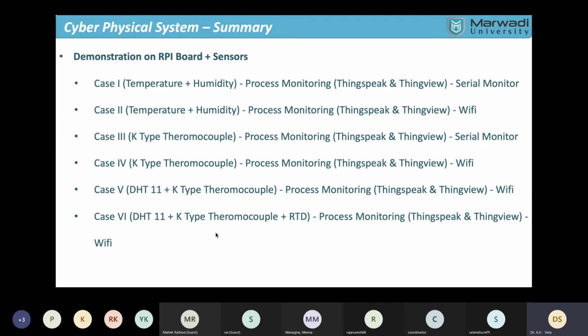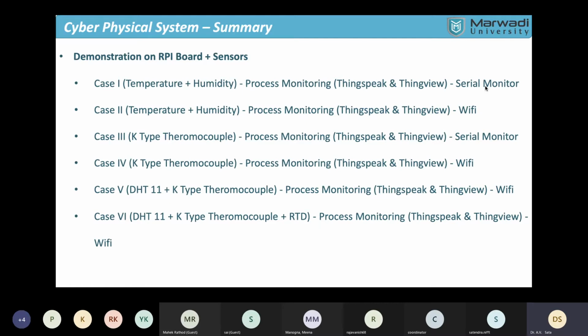If time permits, after the first demonstration with only the RTD sensor on the ESP32, then the DHT11, K-type thermocouple, and RTD, three sensors combined on one board, we'll discuss the first case study on an entirely different board: the Raspberry Pi plus DHT11 to measure temperature and humidity. Here the microcontroller will be different.